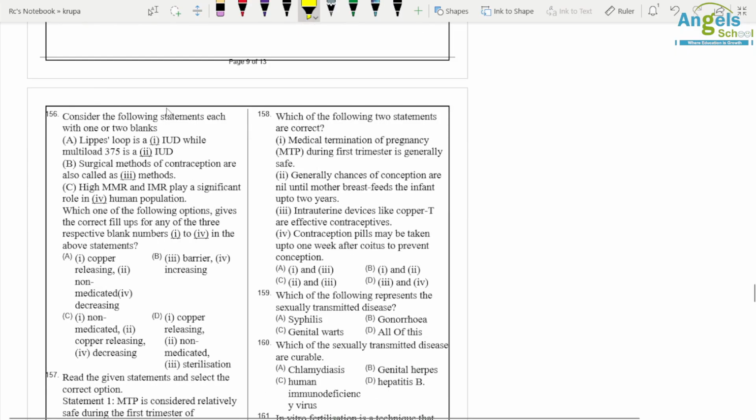Consider the following statements. Lippes loop is a non-medicated IUD while Multiload is a copper-releasing IUD. Surgical methods. Statement C, high MMR and IMR play a significant role in decreasing human population. So here C option is correct.